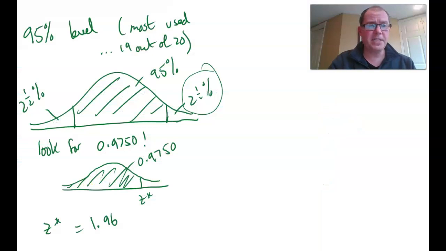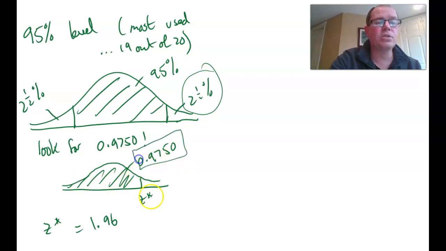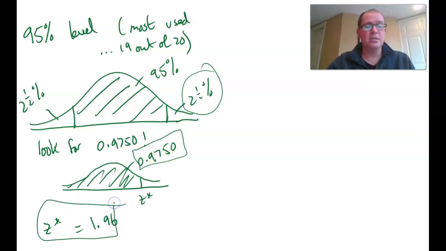So for the 95% level, which is the most commonly used, and you'll see it in a lot of news media, 19 times out of 20 when you read a margin of error in elections and all sorts of things in the newspaper, lots of medical reports, etc. So if we want 95%, that means we've got 2.5% at both ends. So thinking about the cumulative, I want to find the Z-score in my Z-score table for an area of 0.9750, 97.5%, which comes out as 1.96. So that's how we do that.